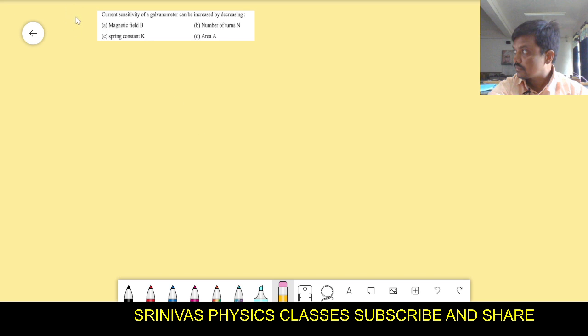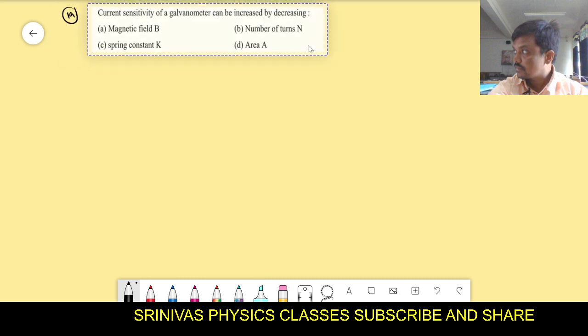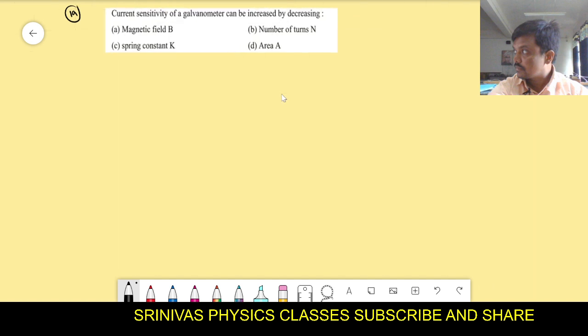Nineteenth one. What are they asking in this? Current sensitivity of the galvanometer can be increased by, how can we increase the current sensitivity? This is our question. Yes, what is the formula for the current sensitivity? The current sensitivity formula is NBA by C, right? Current sensitivity is directly proportional to NBA. That's why when NBA increases, the current sensitivity also increases. But in order to increase the current sensitivity, C should be decreased.